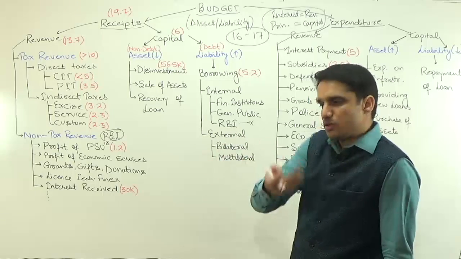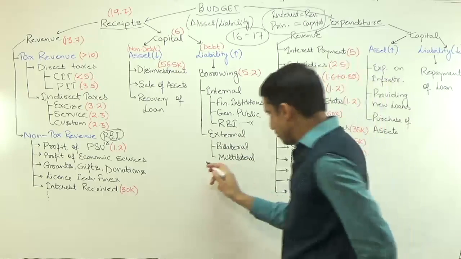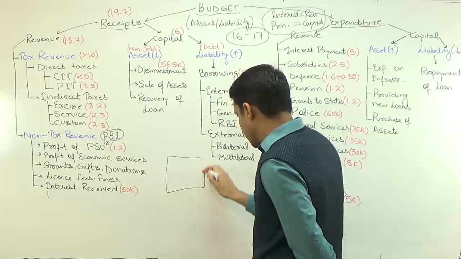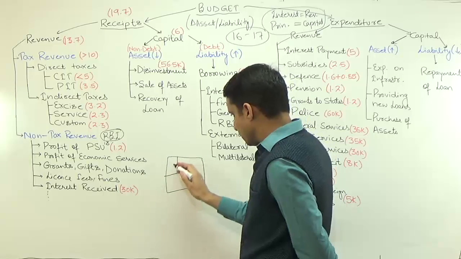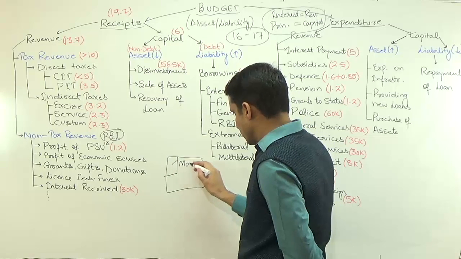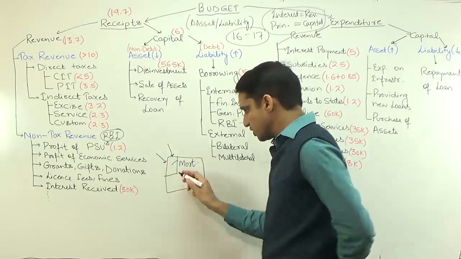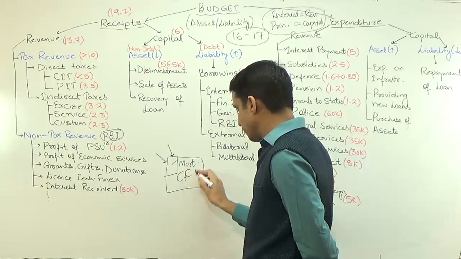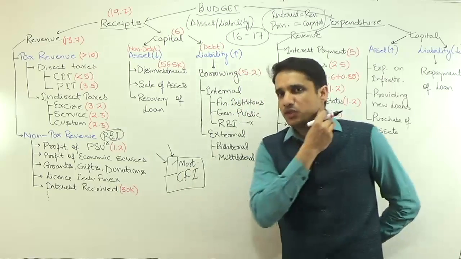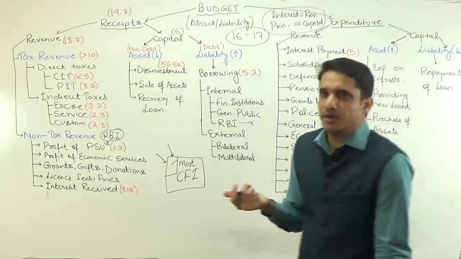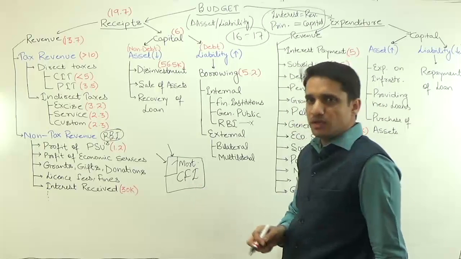From outside India also the Government of India can borrow, because if you have to borrow from outside India, again you have to put some mortgage, some collateral. If you are borrowing from outside India, the collateral is the Consolidated Fund of India. So the union government can borrow because the union government is the ultimate owner of the Consolidated Fund of India.